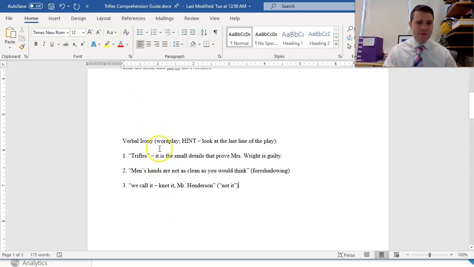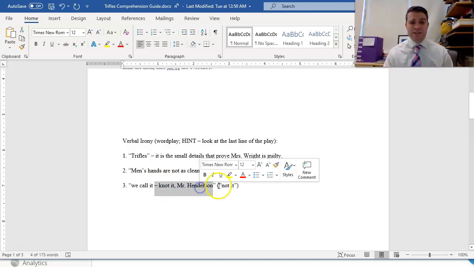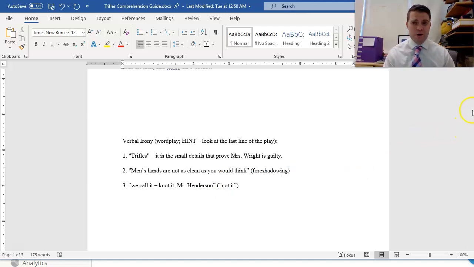Again, this is harder to see, but just notice how it highlights themes. First of all, that the women are being mistreated in this play. That it is those small details. They are the intelligent ones in this play. That men themselves are not as clean, are not as high and mighty as one would think. And then at the end, that the women take that measure to cover for Mrs. Wright, even though she is most likely guilty of murder.